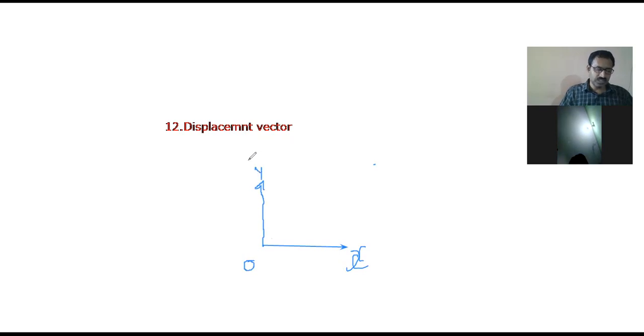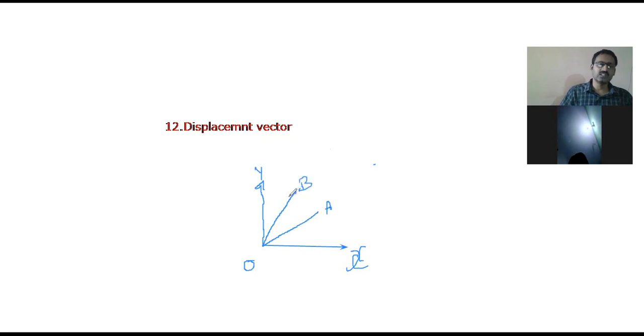Now see, the first one is one position vector and another one is where it changes. Now we have to represent the displacement vector, which means the place has to change. Here A is one position vector and B is another position vector.